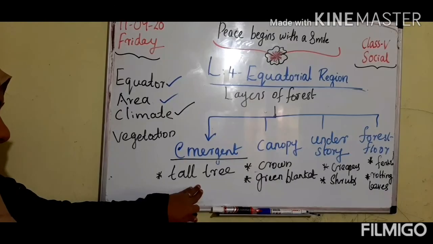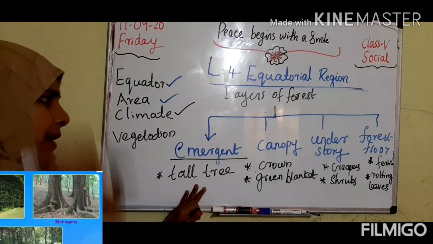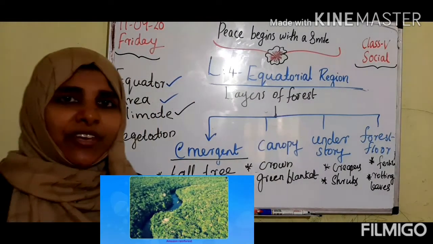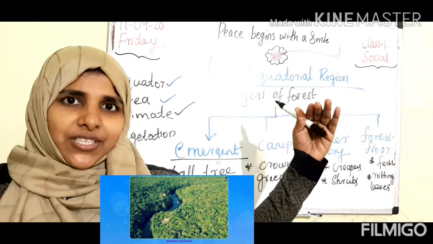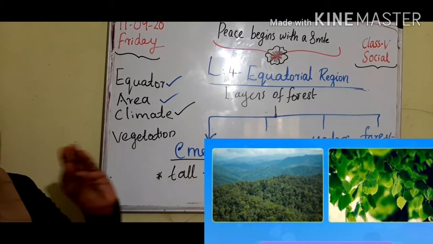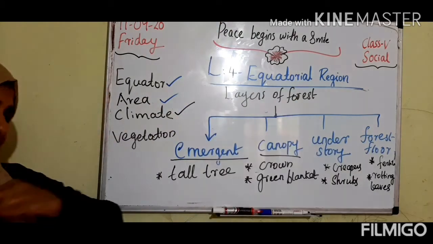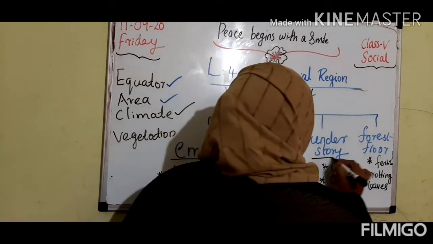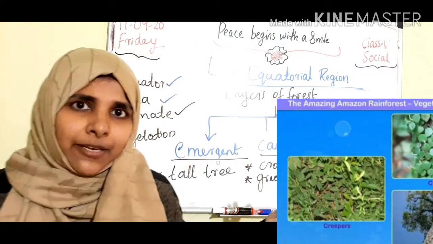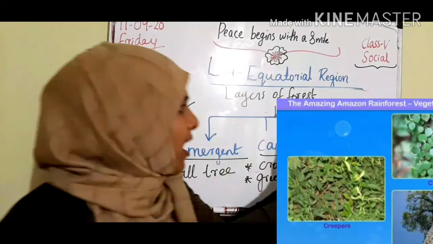In the emergent layer we can see the tall trees, and canopy is the second layer of the forest. In the canopy we can see it like a crown of the forest. We can feel it like a crown. Because of the dense forest, it looks like a green blanket. Then the third layer is understory. We can see mainly creepers, climbers and shrubs present in the understory.